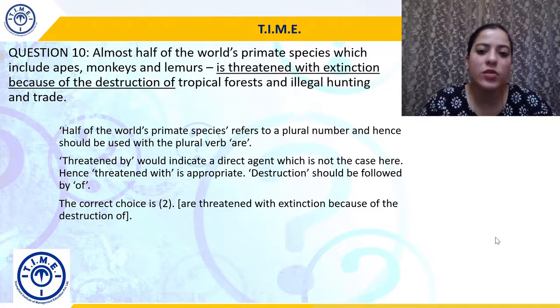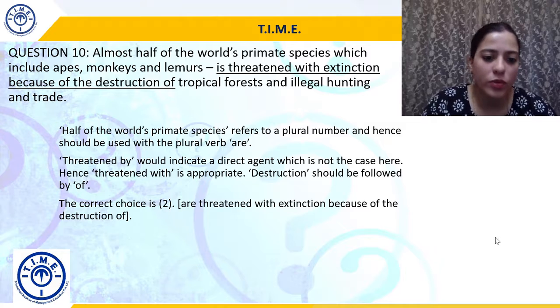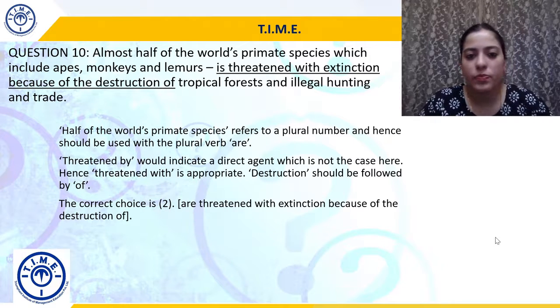Are threatened with extinction because of the destruction of. So the correct choice is 2.